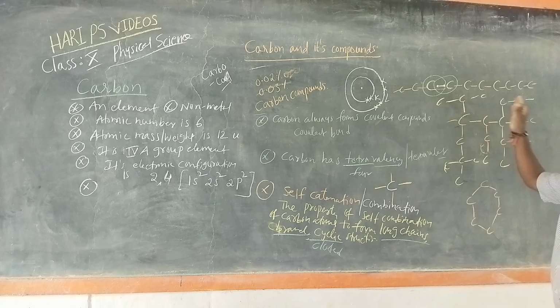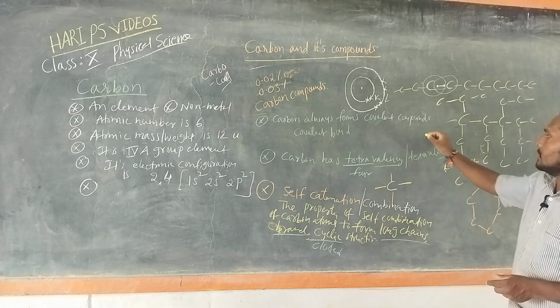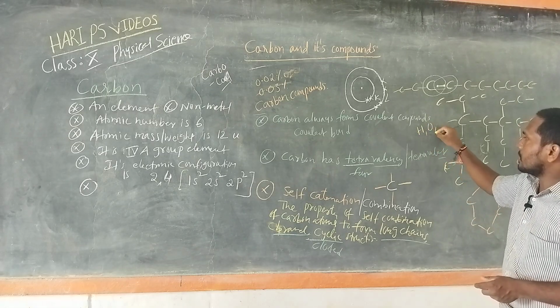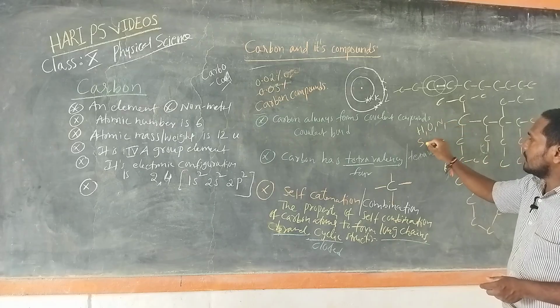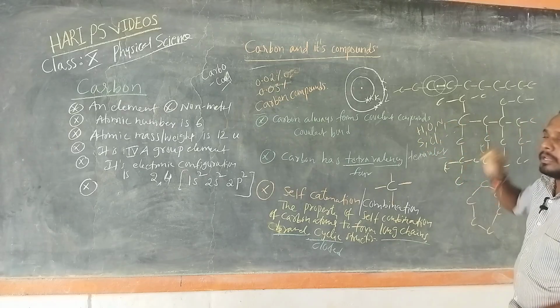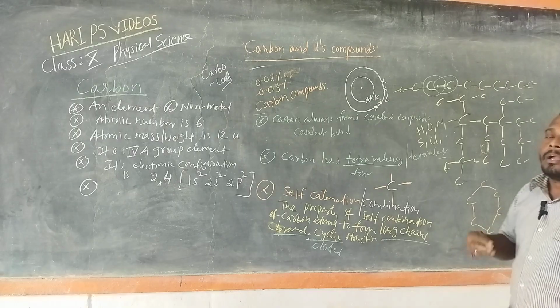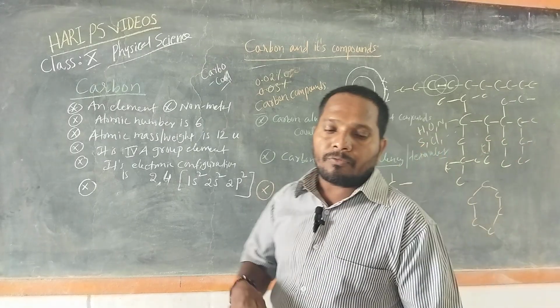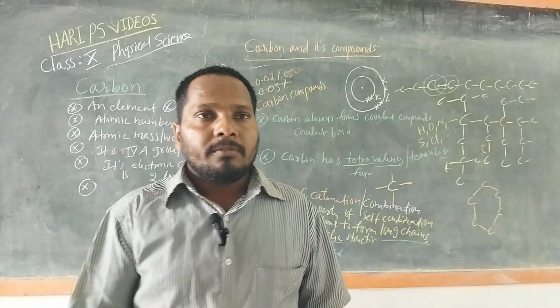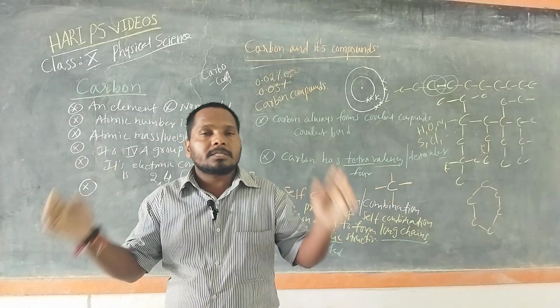Not only with carbon and carbon, carbon has the ability to produce various covalent compounds with hydrogen, oxygen, nitrogen, sulfur, chlorine, etc. So that's why carbon forms various compounds which are exceptionally stable.